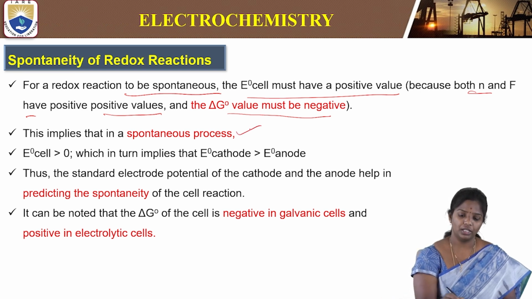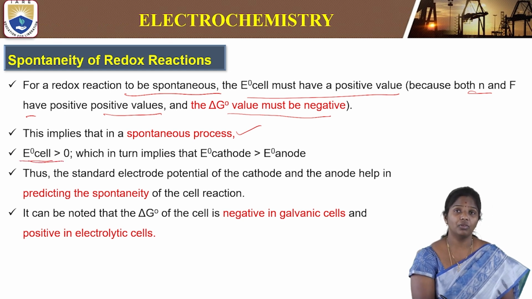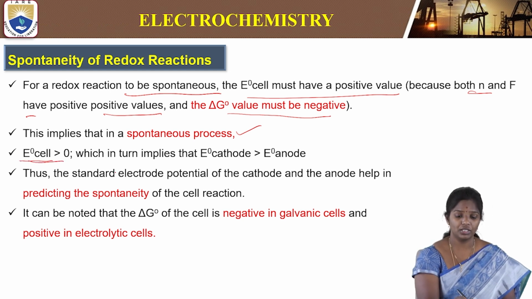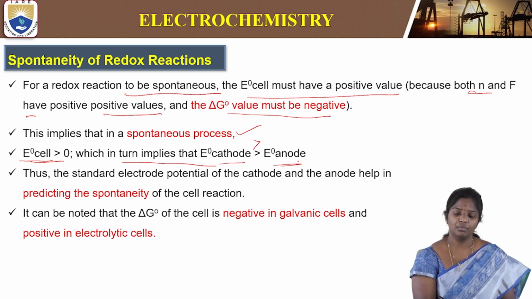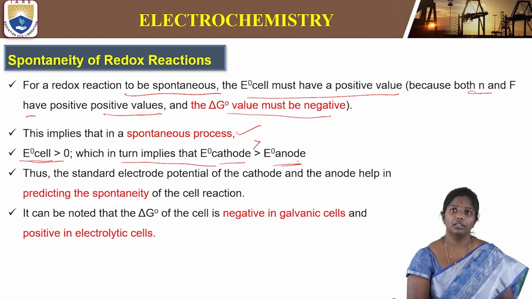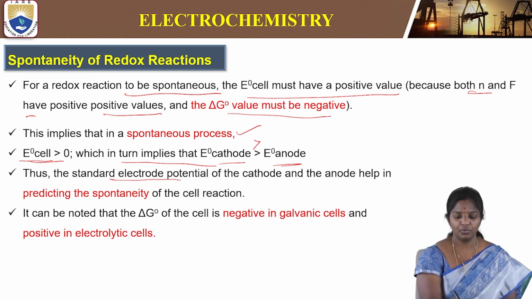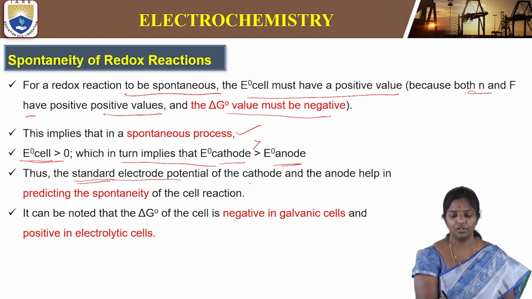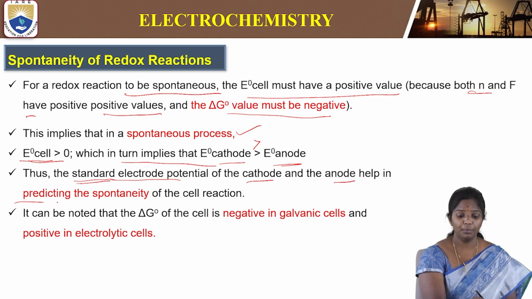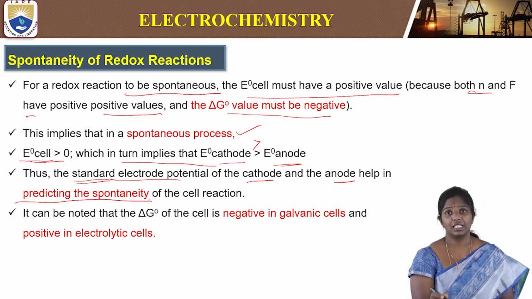E naught cell is greater than 0 when E cathode is greater than E anode, giving rise to negative Gibbs free energy, indicating a spontaneous reaction. Thus, the standard electrode potentials of the cathode and anode help in predicting the spontaneity of the cell reaction.